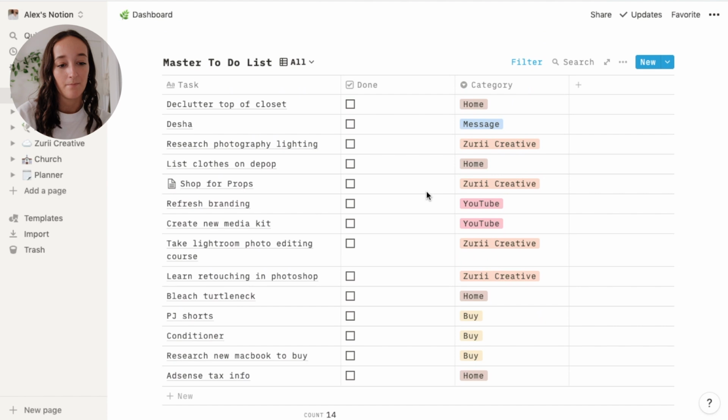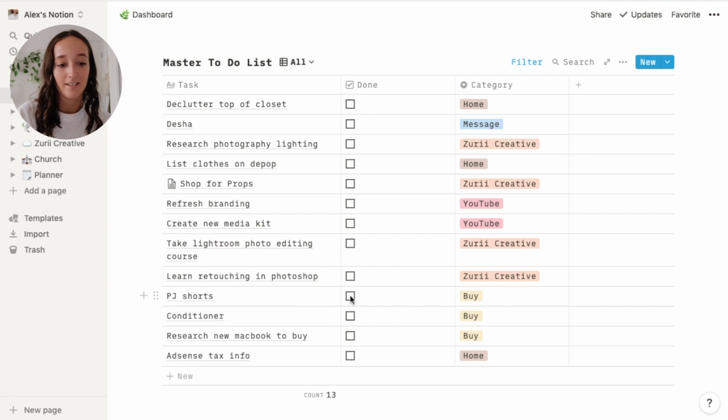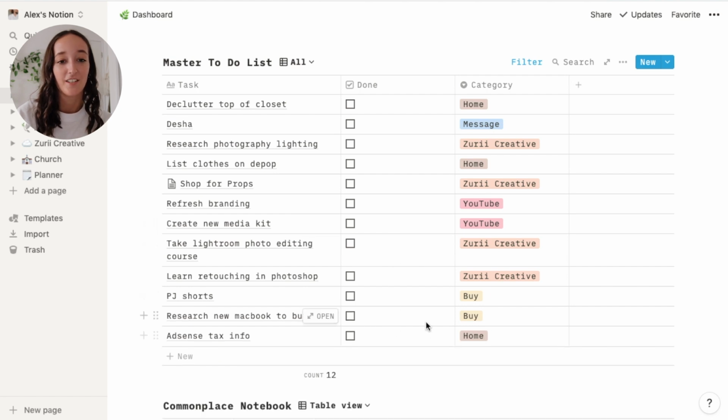And once I have ticked something off, I've actually already done this. I did bleach my turtleneck the other day. When I tick it off, it just automatically disappears from the list. I've also purchased conditioner. So that is a really cool way that I like to organize everything that I need to do in one spot.